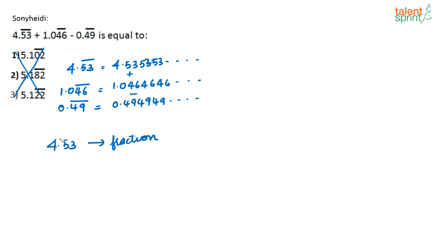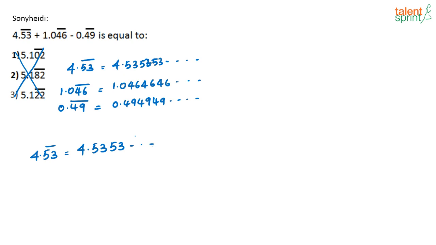So I will just solve this question and we'll convert these into fractions so that we also learn how to convert recurring decimals into fractions. So how will that be? See, you have 4.53 dash. This is equal to, I am taking one number at a time, okay, 4.5353.